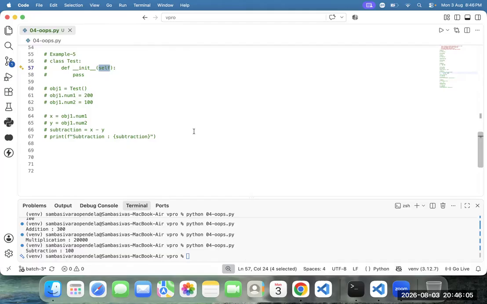Sir, is pass acting as a continuation of the statement? Is it breaking the current flow? Can you ask again? What is the actual role of pass? Pass is nothing but that at present this constructor contains nothing, to tell it, not more. And if we add some more statements after pass in the class itself and want to print that item in the object, then we can't place it.